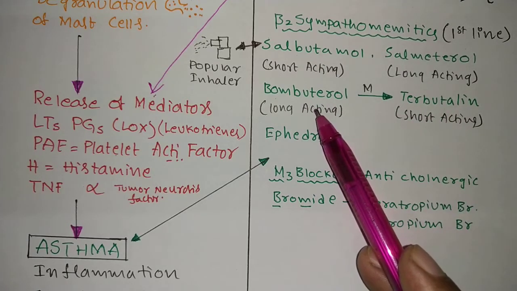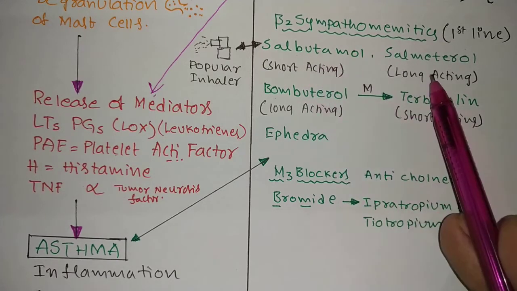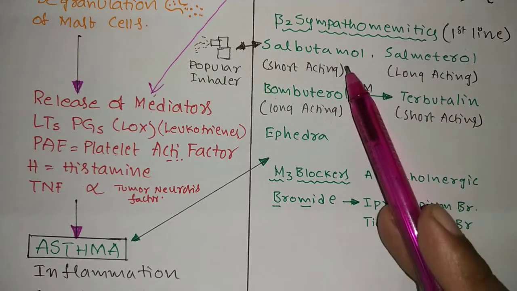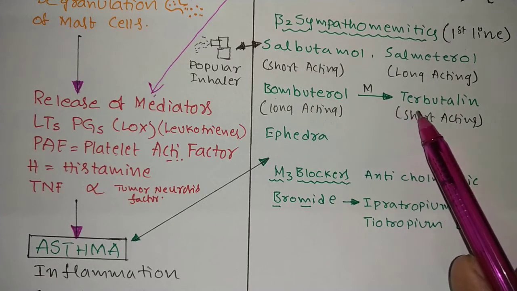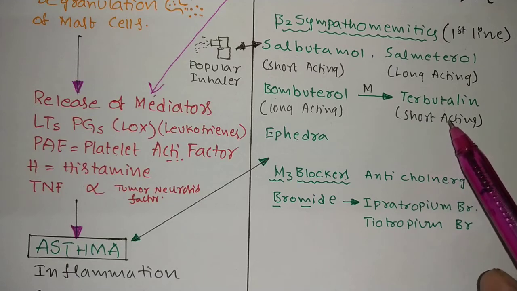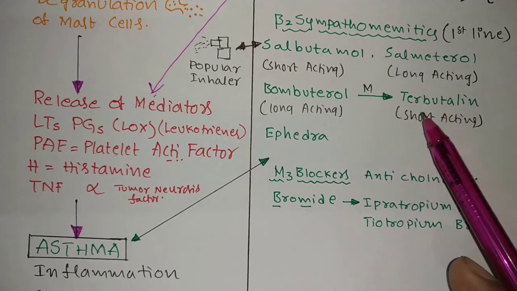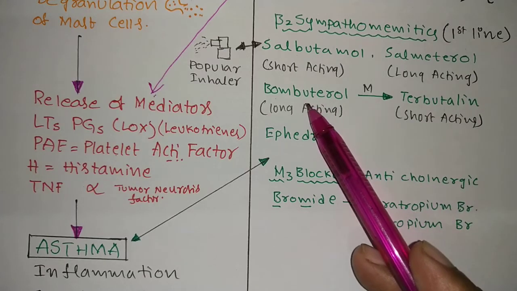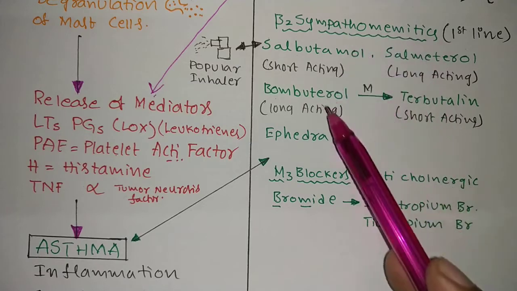Bambuterol, salbutamol, but you can keep in your mind, but met. Okay, short acting, long acting. Bambuterol metabolite is converted into terbutaline. This is also important. In the exam they will ask which is the metabolite product of bambuterol. Terbutaline. It is short acting. It is long acting. And ephedra.